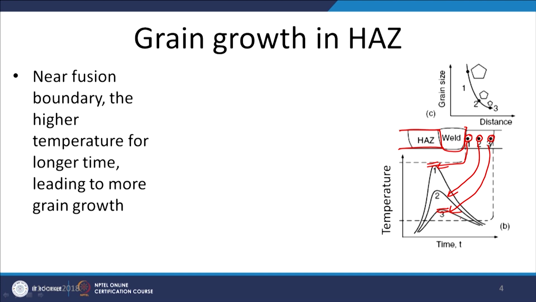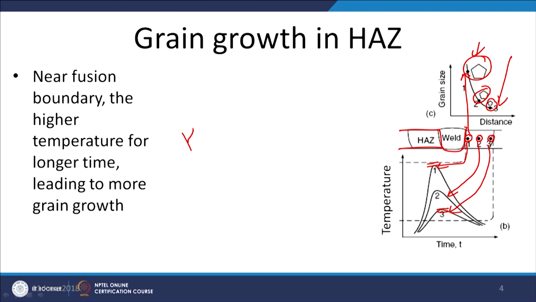So, higher temperature retention for a longer period is available at point 1, and that is why it experiences greater grain growth as compared to the points which are located away from the fusion boundary. So, the finer grain structure will be there away from the fusion boundary, while the maximum grain growth will be observed next to the fusion boundary.